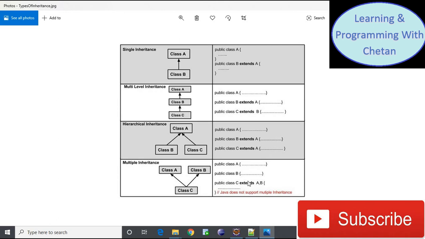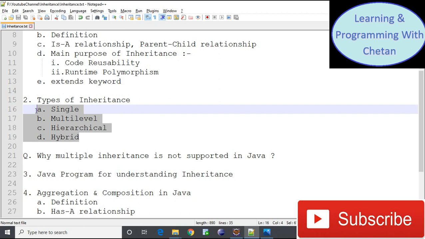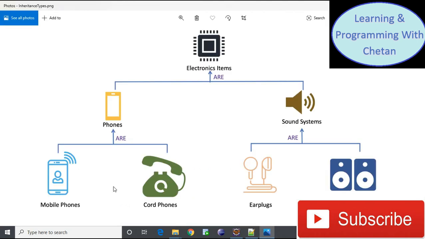If we try to extend two classes, then at compile time it will give us a compile time error that multiple inheritance is not supported in Java. Now let us try to understand various types of inheritance with the help of an example. Here you can see that we have multiple classes. A mobile phone class and a code phones class have a common parent, phones.